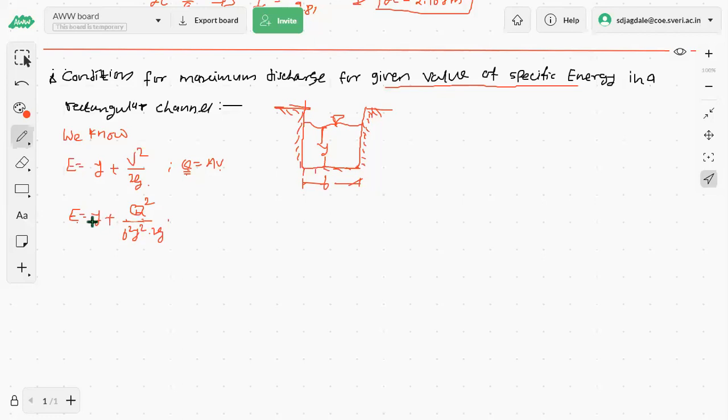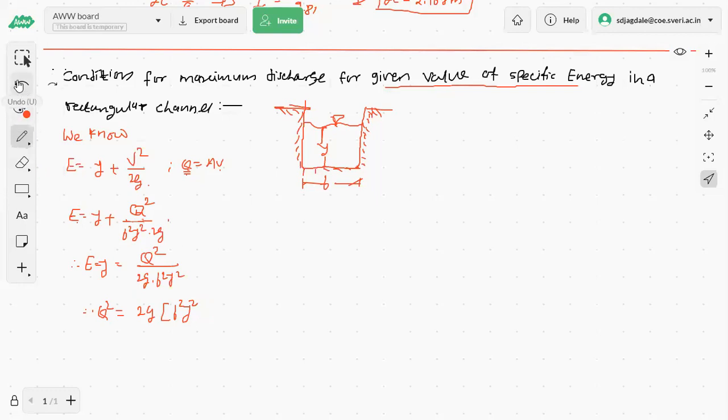Whatever the things you will get, that will be the condition for the maximum discharge. Just to rearrange it, therefore E minus y is equal to q square divided by twice g into b square y square. Take this term here. So what will we have now? Therefore, q square is equal to 2g into b square y square into